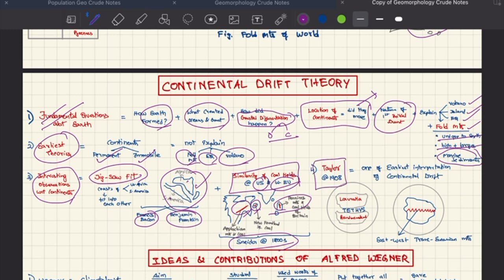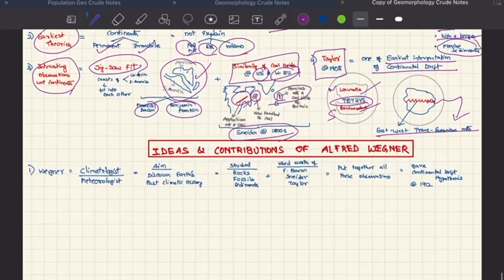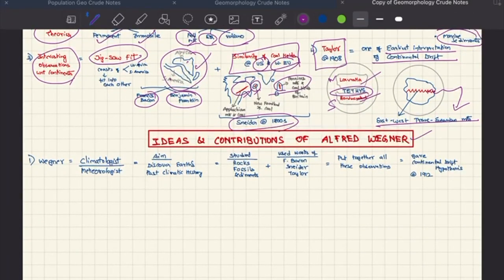And Taylor in 1908 gave one of the earliest interpretations of continental drift. According to him, there were two supercontinents, Laurentia and Gondwanaland, in the north and south. In between, there was a massive sea called Tethys. Due to some factors, they both came together and the sediments got pressed up and turned into the east-west Trans-Eurasian mountains. Now we'll look at the ideas and contributions of Alfred Wegener.